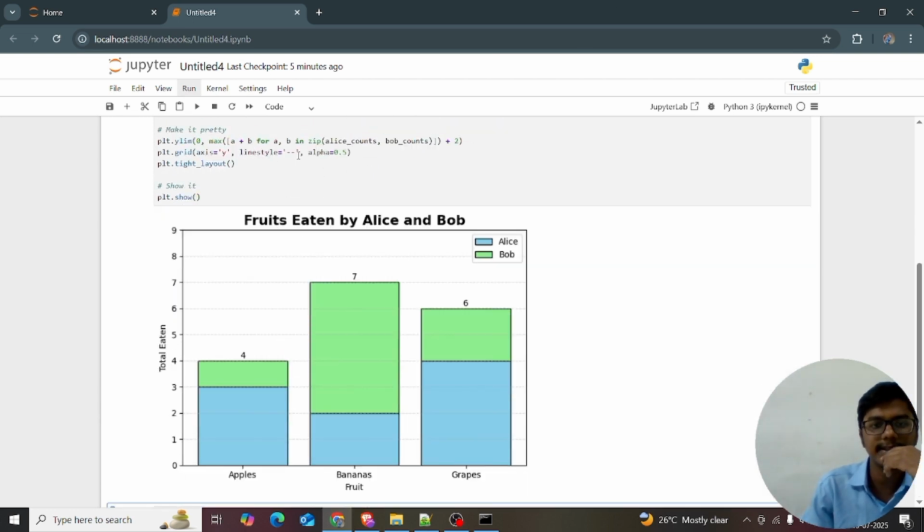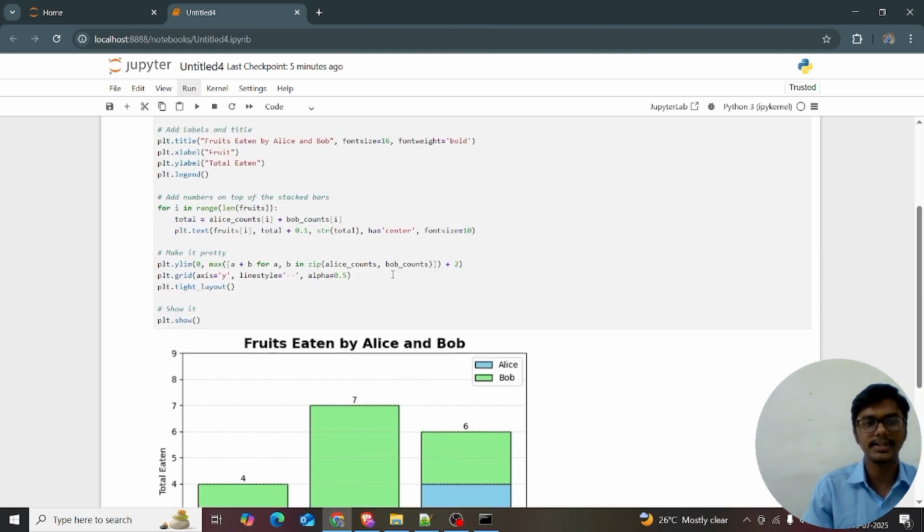See, this is the line style and alpha. Alpha is the transparency. I just want to add space between them, so I'm using plt.tight_layout. Then plt.show. That's all. That's the basic intuition of the stacked bar chart.